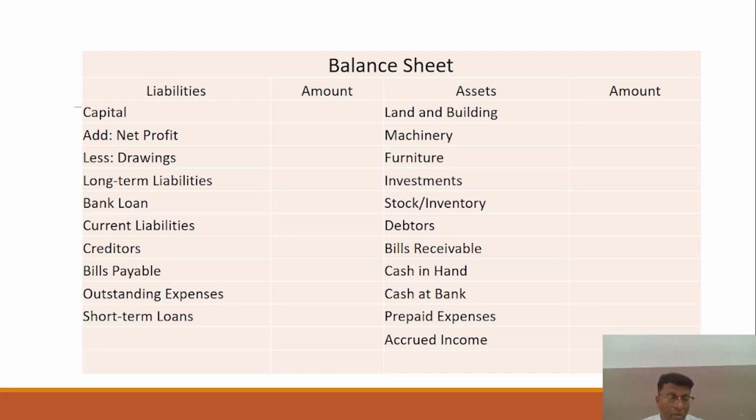And if the particular item you are showing on the asset side is related to the liability side, what would happen at the time when you are preparing your balance sheet? It should match. It means the liabilities and assets, both sides, should be equal, right? And if you are making some mistakes or errors, what would happen? Your balance sheet will not match, the liability and asset sides would not be equal, and your answer would be wrong. So you have to be very careful when preparing the balance sheet or the financial statements, right?